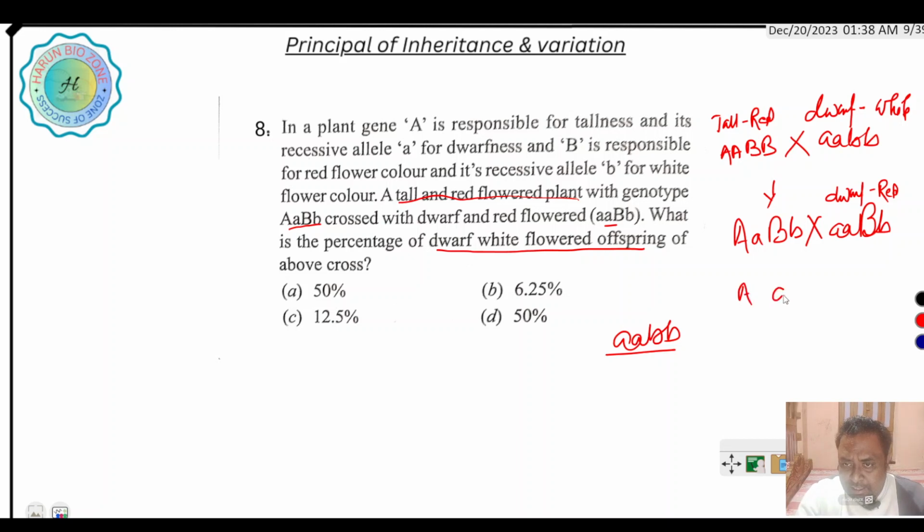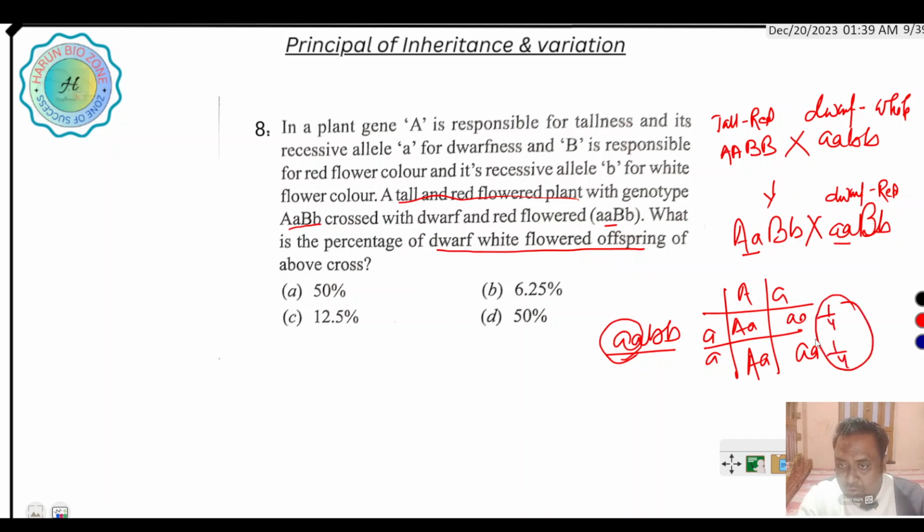One technique I will explain. Here A crossed with a produces A and a. What is the percent of small a? The percent of small a is 1 by 4 and 1 by 4.